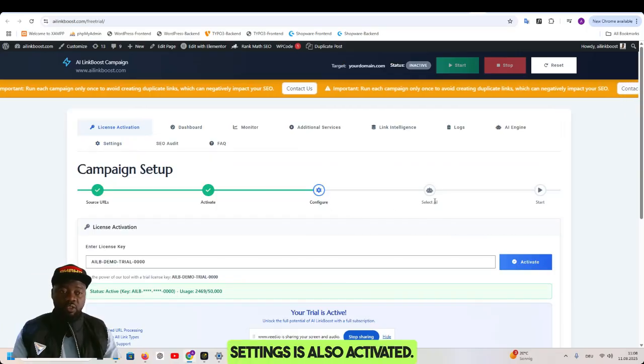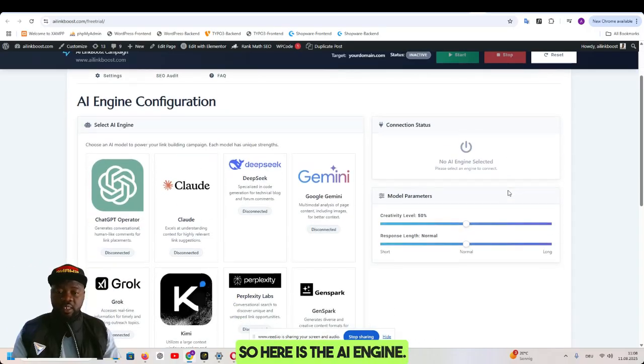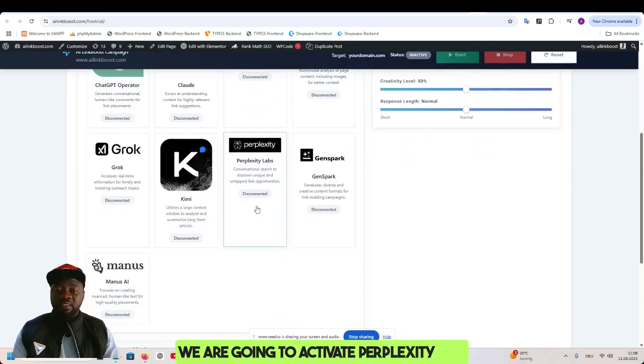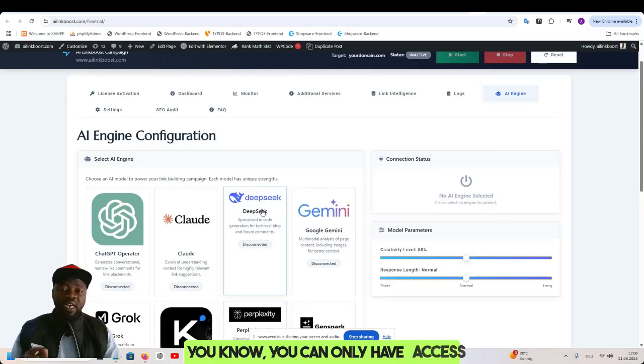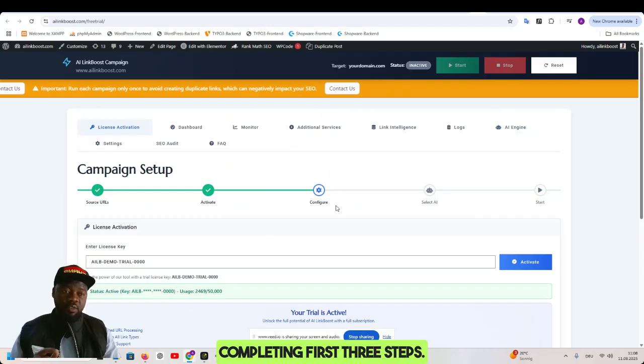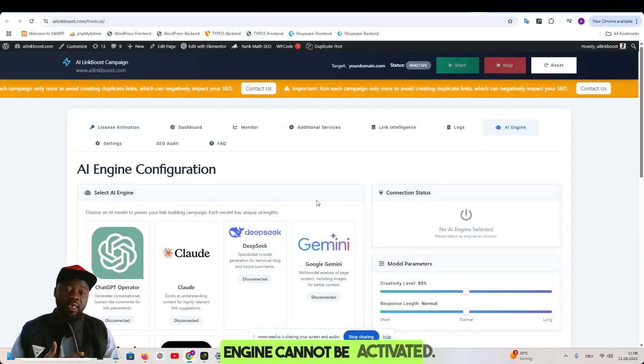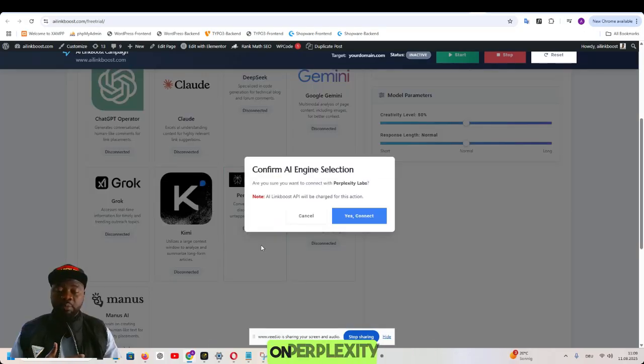Settings is also activated. So the next thing to do is we move on to AI engine. So here is the AI engine. We are going to activate Perplexity Lab. Now it's disconnected. You can only have access to activate AI engine after completing the first 3 steps. Without that and without activating the license, the AI engine cannot be activated. So now we move to and click on Perplexity.